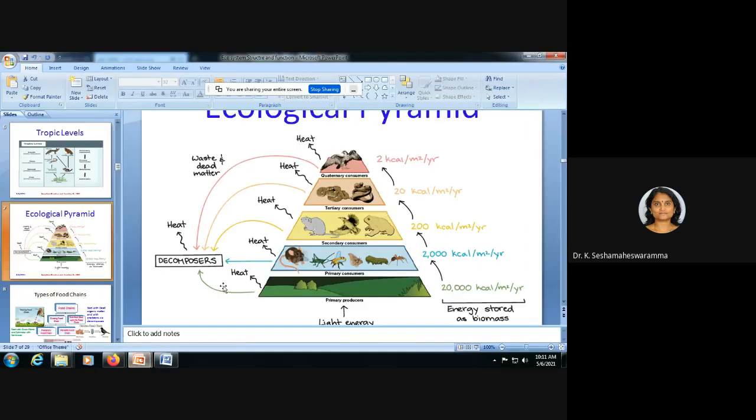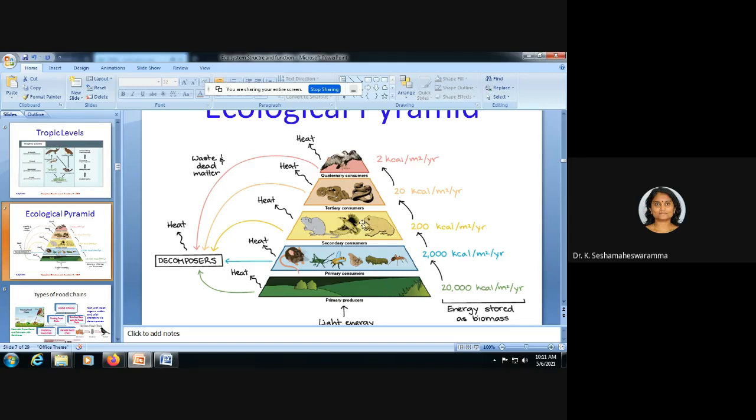The pyramid of energy is like this. Here, in the first trophic level, 20,000 kilocalorie per meter square per year. If it enters the second trophic level, 2000 kilocalorie per meter square per year. Then 200 kilocalorie per meter square, and at the next trophic level 20 kilocalorie per meter square per year.